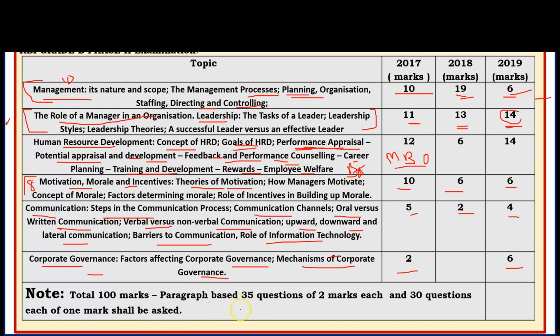So it will be a total 100 marks paper, with 35 questions of 2 marks, which we have already discussed. Once again I will advise, don't go in depth. Don't try to read the topics in depth, because management is a very vast topic. You cannot remember all of the theory part, but you can learn the concepts, and in the theory part you can learn the basic components under the theories.